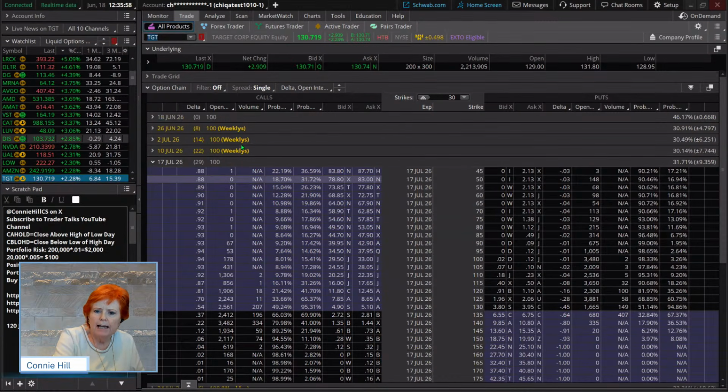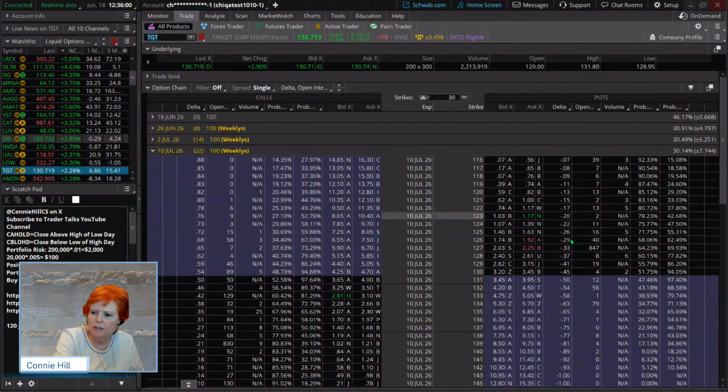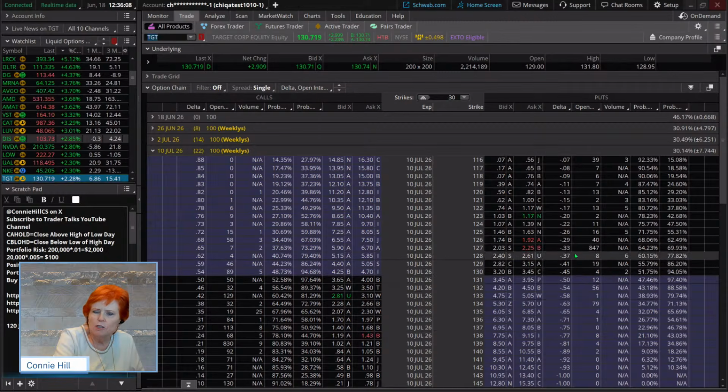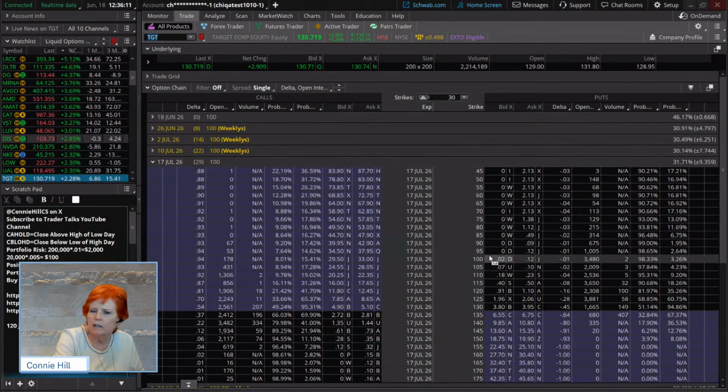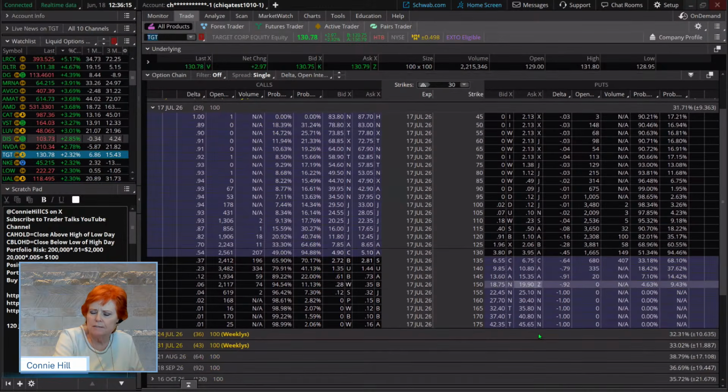This trade today has some weeklies. They're not really, I mean, this one is a great number here, 847. That's a great number of contracts, but some of these others are just kind of sparse. So again, we're just going to go to the Julys. July has lots and lots of open interest. We're liking it.